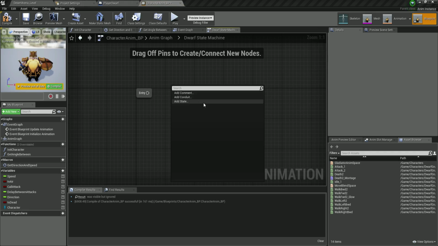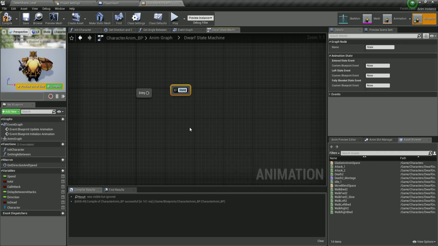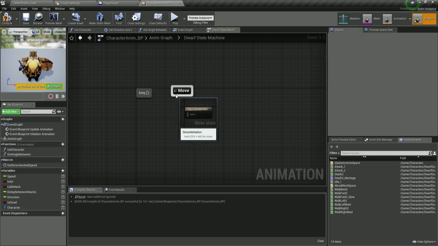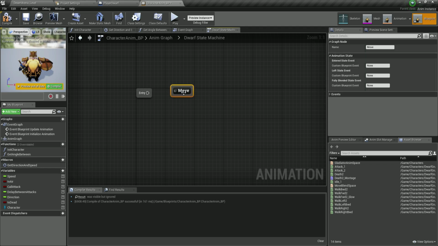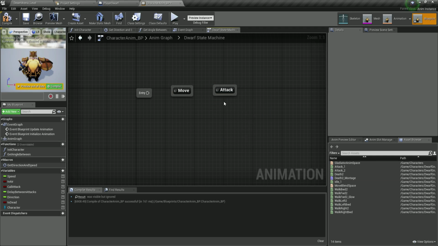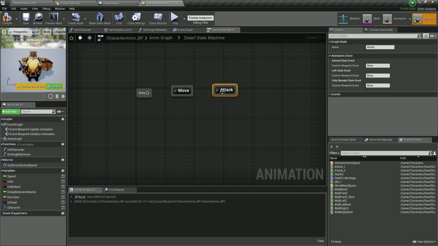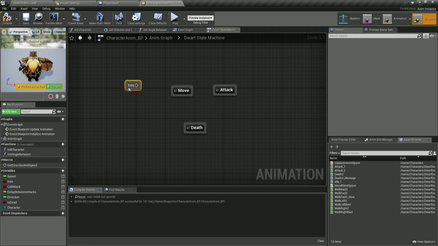Now right click and add a state, which is basically our animation. First one is going to be move, select it, and Control W or Command W. Is it Control W? Yeah, Control W, here it is. Now this one is going to be the attack. So select the attack, Control W. Why isn't it allowing me to select it? Finally, Control W to duplicate it, and I believe on Mac it's Command D. And this one is going to be our death. So these are going to be our animations.